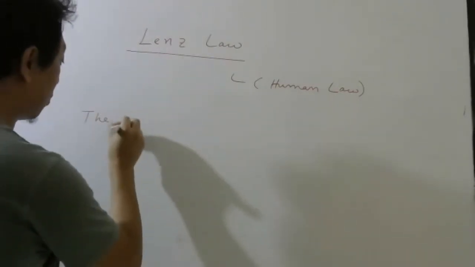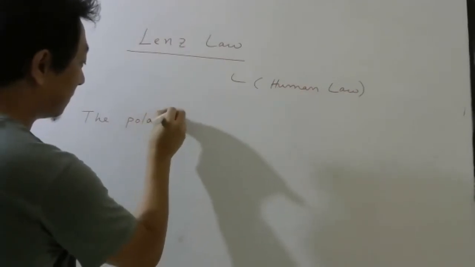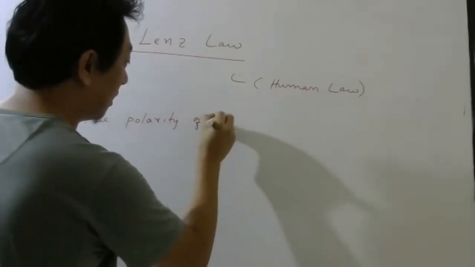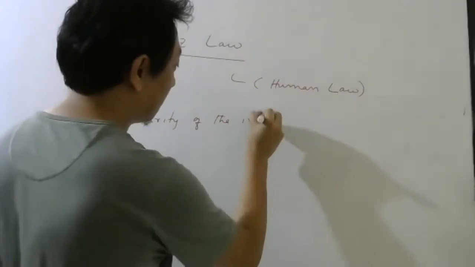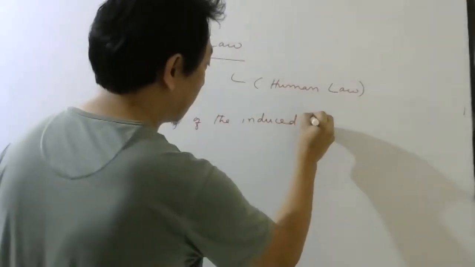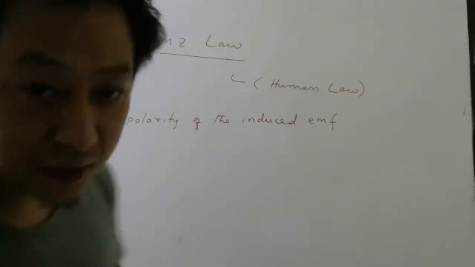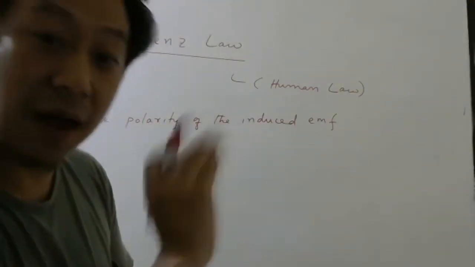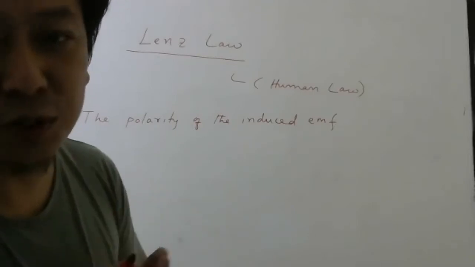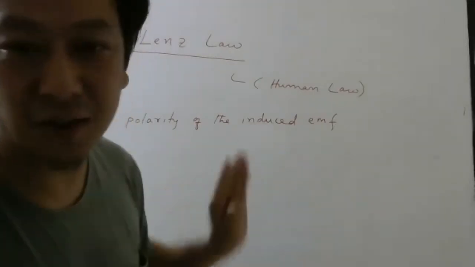The polarity of the induced EMF. Polarity means plus minus or minus plus, like that. It is not good to write direction because it is not a vector quantity.